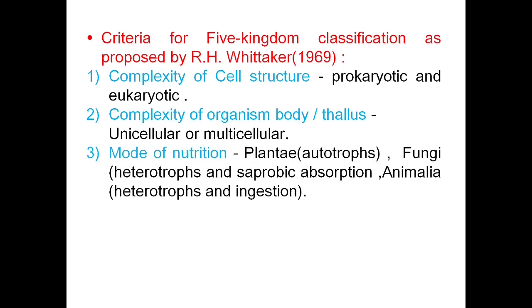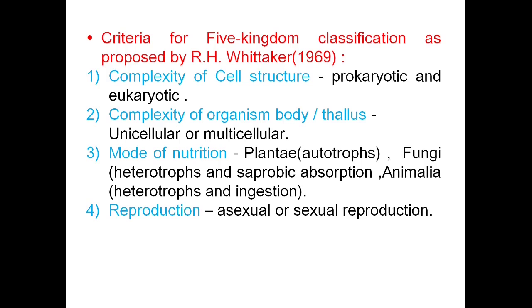Then mode of nutrition. For Plantae, it may be autotrophic, that is, they prepare their own food. For fungi, the nutrition is heterotrophic and saprobic. They take food by decay and decomposition of organisms and absorb the digested food. And for Animalia, it is heterotrophic and by ingestion. They depend upon others and ingest the food into their body.